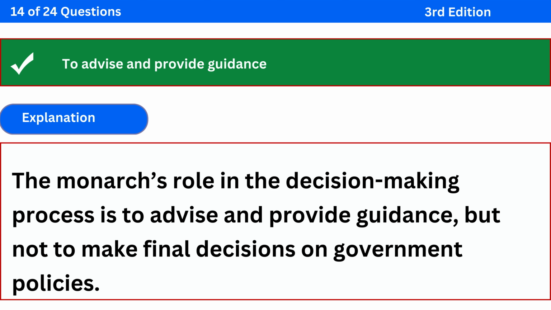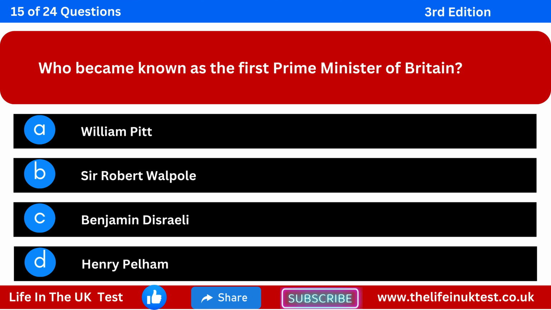The correct answer is to advise and provide guidance. Explanation: the monarch's role in the decision-making process is to advise and provide guidance, but not to make final decisions on government policies. Who became known as the first Prime Minister of Britain?